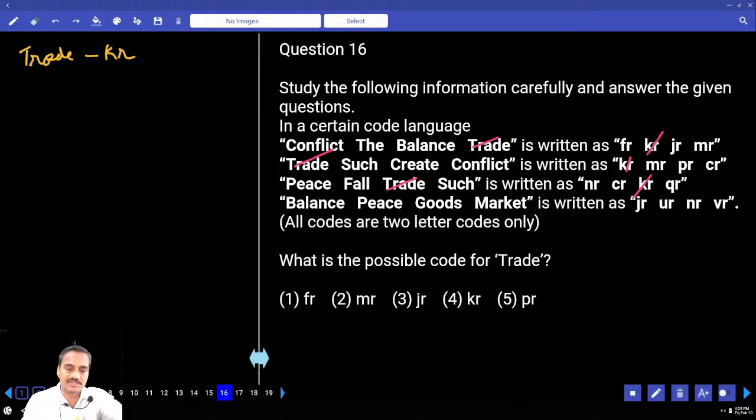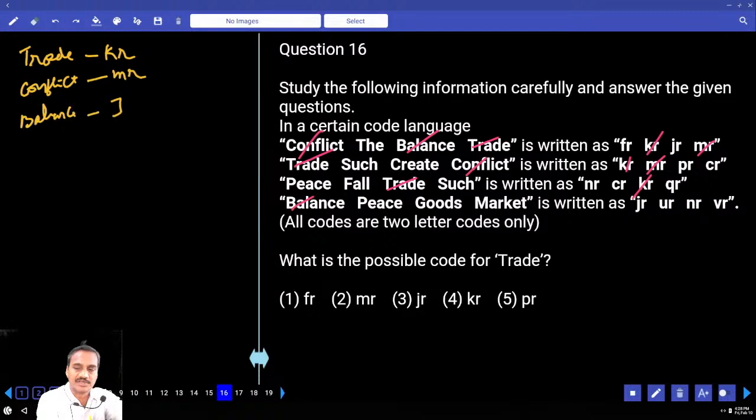Then if you compare the first and the second, conflict is the word that is common between them, and the code that is common between these 2 is MR. The code for conflict is MR. Then if you compare 1 and 4, balance is the word that is common, and the code that is common is JR. Balance is JR. Now in the first one, only the word "the" is left over, and the code is FR.